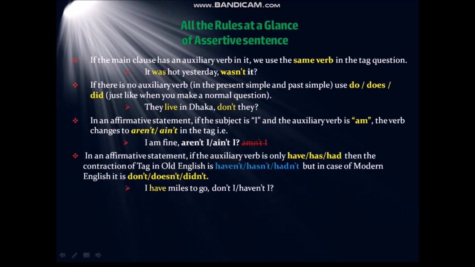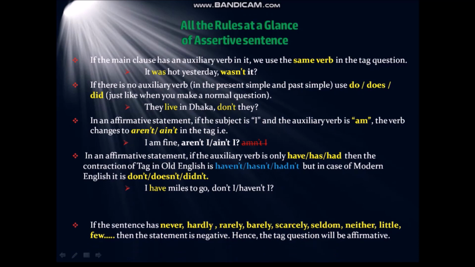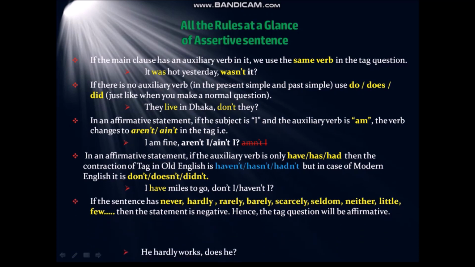The next rule, in an affirmative statement, if the auxiliary verb is only have or has or had, then the contraction of tag in Old English is haven't or hasn't or hadn't, but in modern English it is don't, doesn't or didn't. Alright, like I have miles to go.